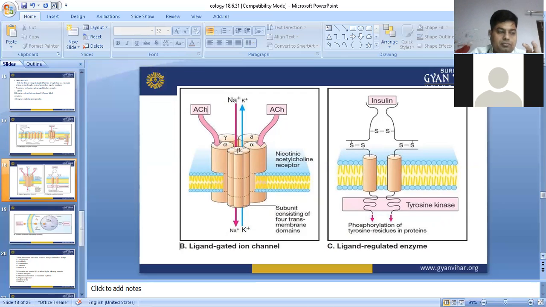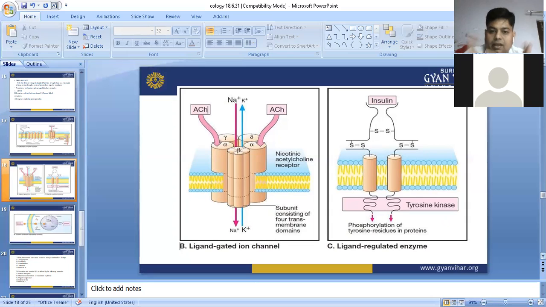These are the basic examples of ligand gated ion channel receptors. So now the ligand gated ion channel receptors are completed. Now ligand enzyme linked receptors, you can say ligand regulated enzymes. What would be seen in this structure? There is an important role of the tyrosine kinase enzyme. Once active, tyrosine kinase enzymes take time, in hours. Generally, it will activate within 1 hour, 2 hours, 5 hours. It takes some time in hours.